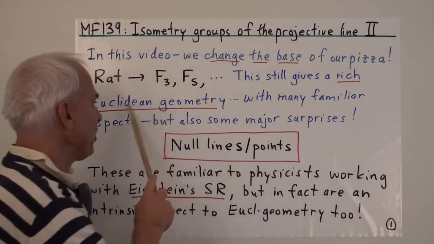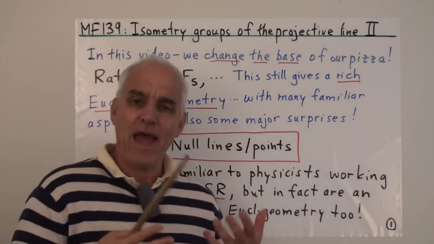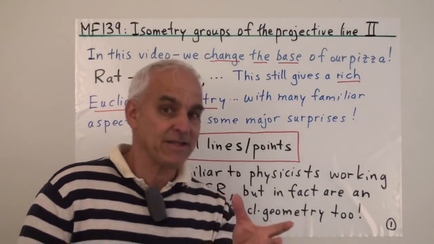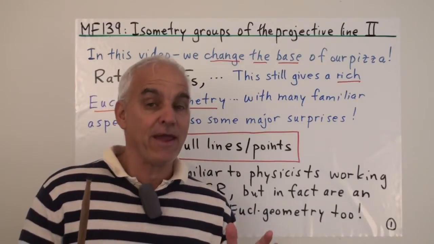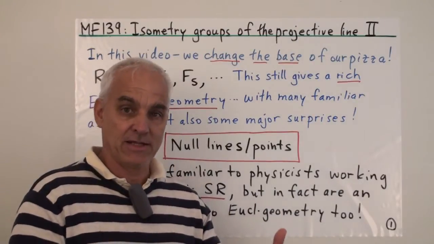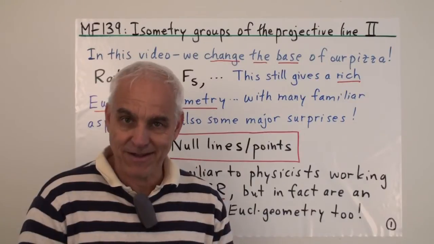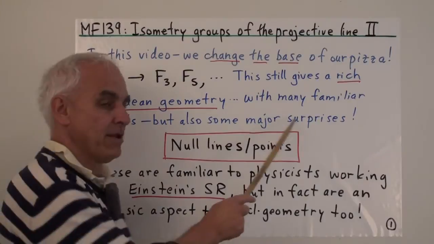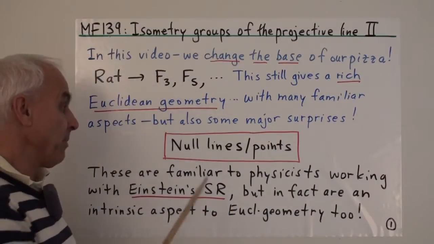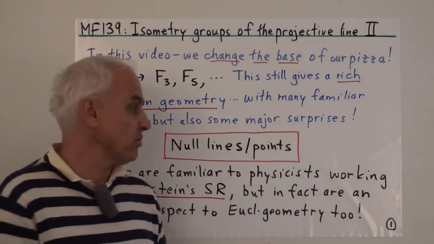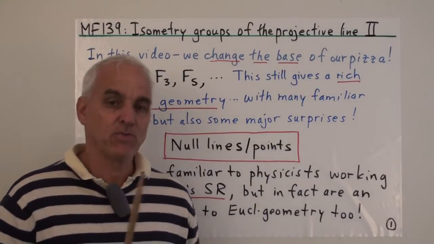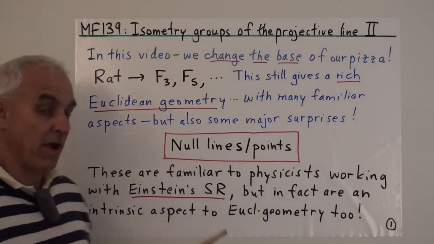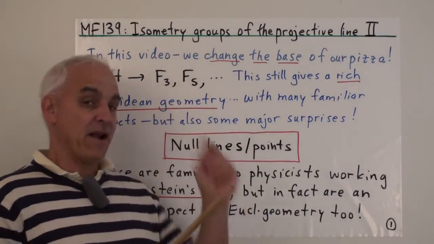So this still gives a very rich Euclidean geometry, and most of the aspects of Euclidean geometry that we're familiar with, when stated in the correct general way, have a manifestation in this geometry over a finite field setting. But surprisingly, there are also some new developments. In particular, there's this phenomenon of null lines, or for us, null points, which we have not yet seen in the rational situation, but which becomes rather important for some finite fields.